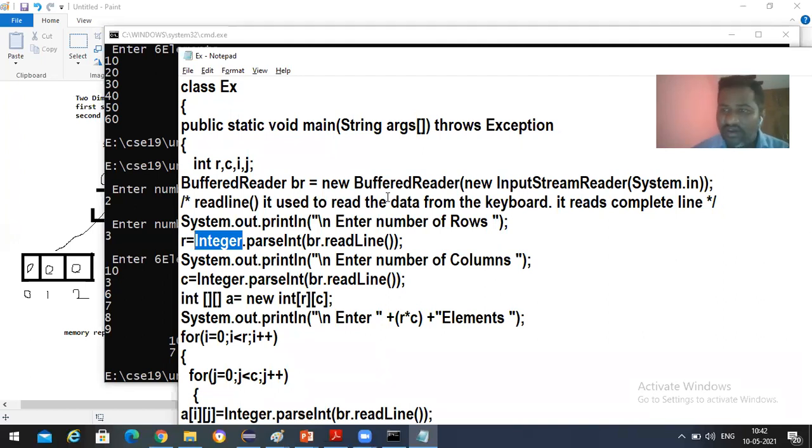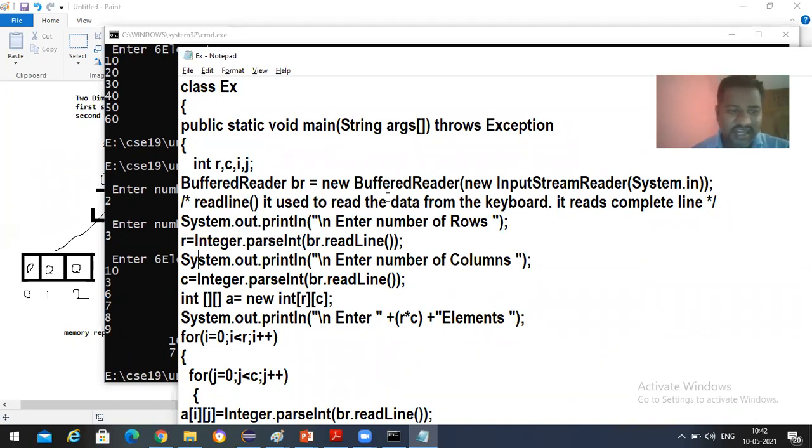I will show you where we can see this Integer class and whether it contains the parseInt method or not. So this parseInt is being called with respect to the class name. This is a class, and parseInt is a method. So parseInt is called with respect to the Integer class. The meaning of this is, can this method be called as an instance method or a static method? Instance method, right?